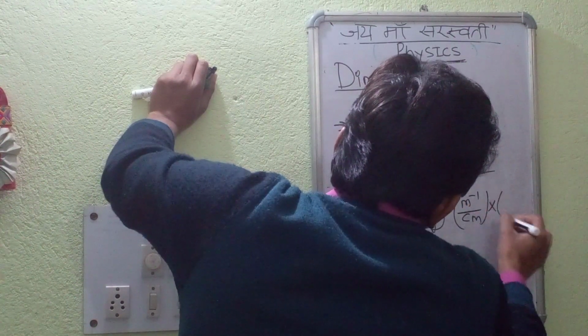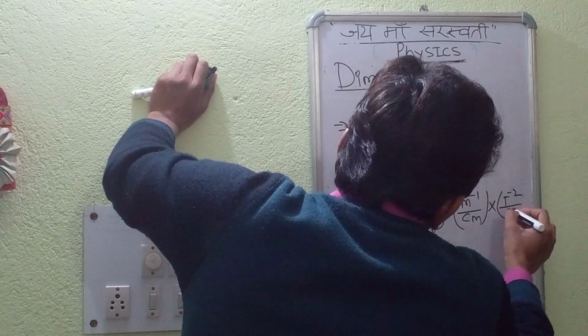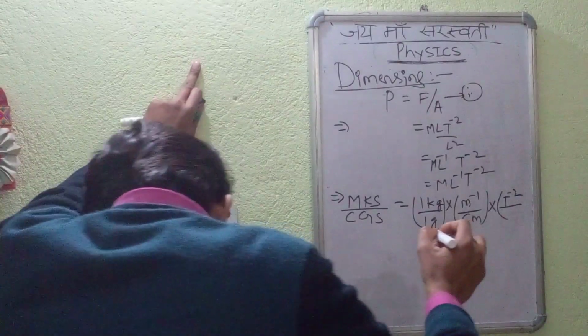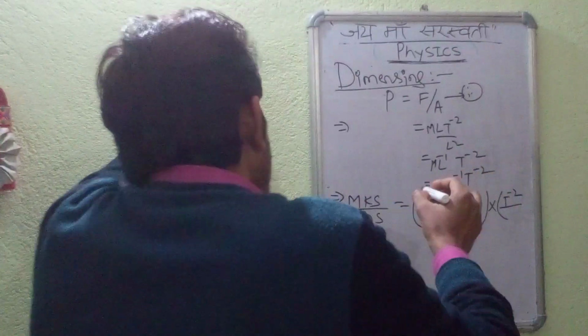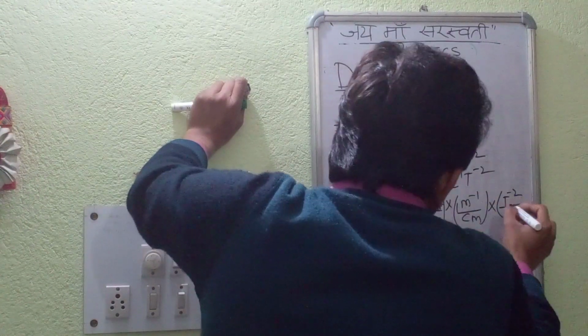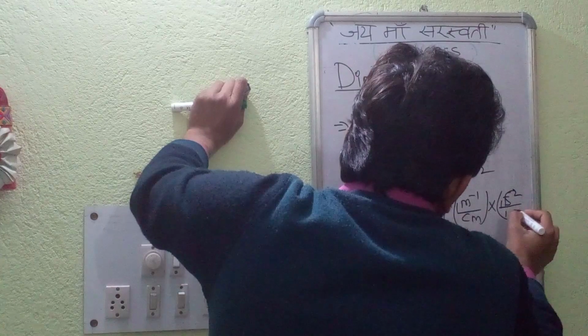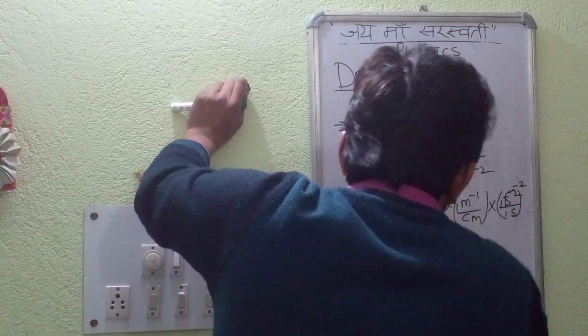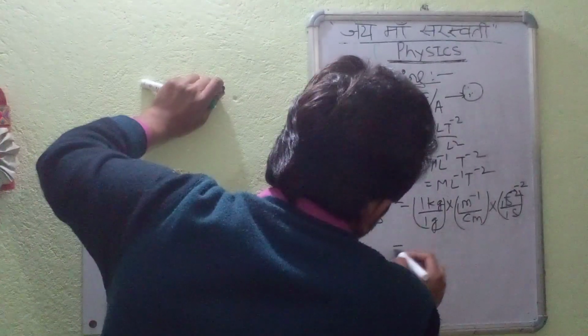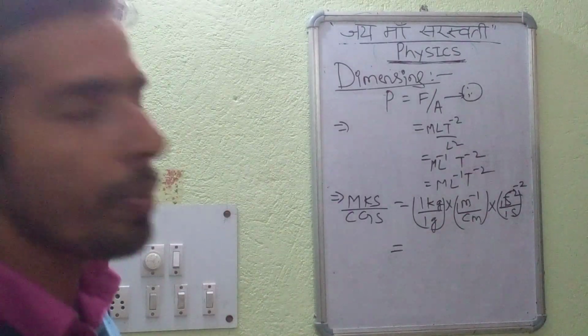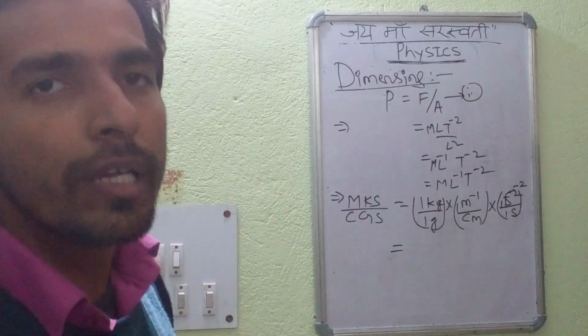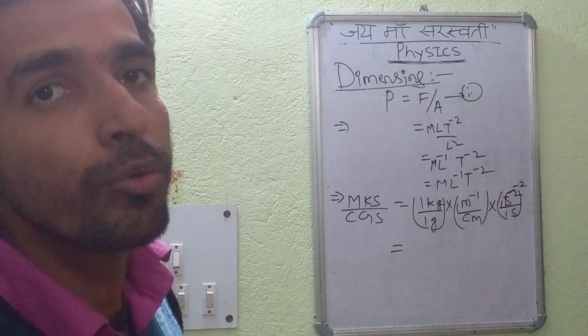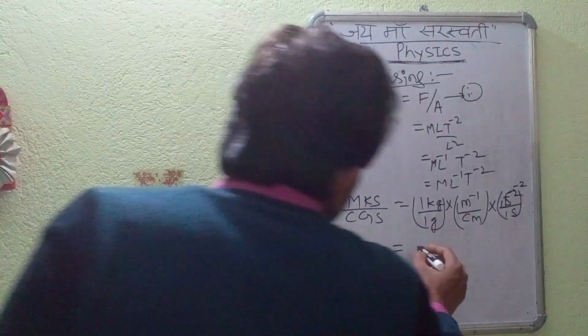And time is second, 1 second to the power minus 2. So 1 meter and 1 second. Whenever we do the normal operations, 1 kilogram is equal to 10 to the power 3 gram. We will write here 10 to the power 3.